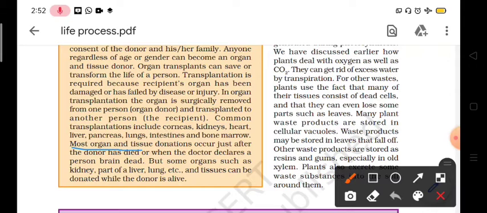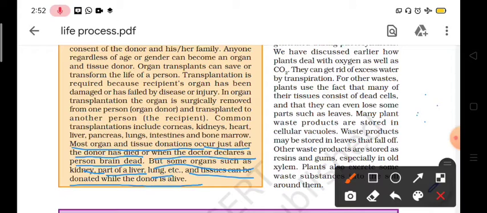Most organ and tissue donation occurs just after the donor has died or when the doctor declares a person brain dead. But some organs such as kidney, part of liver, lungs and tissue can be donated while the donor is alive. So in living condition, kidney, part of liver and lungs can be donated along with some tissue, because a pair of kidneys is present in the human body.